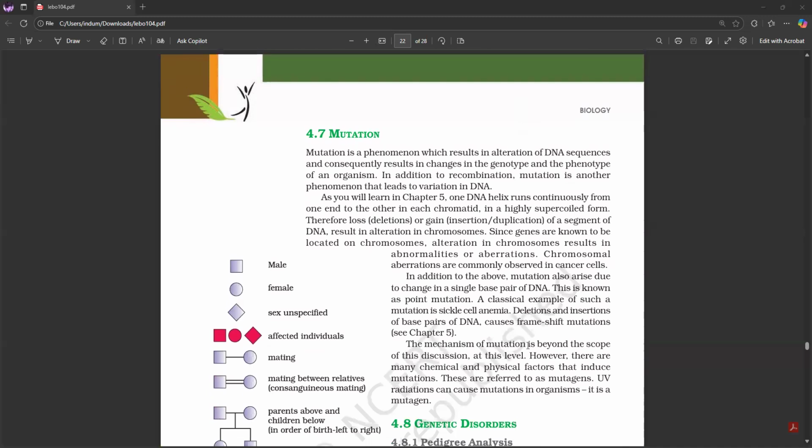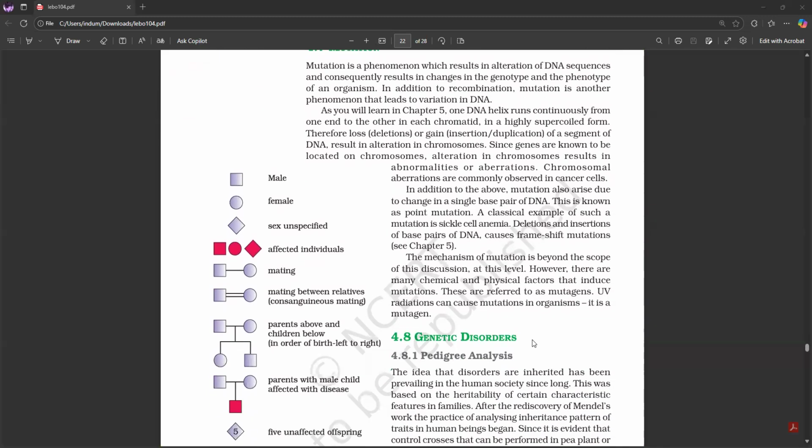Mutation 4.7. Mutation is a phenomenon which results in alteration of DNA sequences and consequently results in changes in the genotype and the phenotype of an organism. In addition to recombination, mutation is another phenomenon that leads to variation in DNA. As you will learn in chapter 5, one DNA helix runs continuously from one end to the other in each chromatid in a highly supercoiled form.